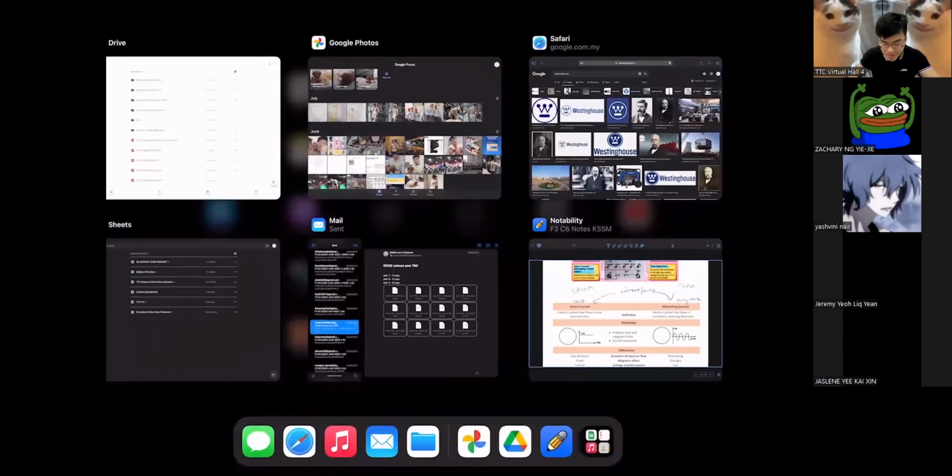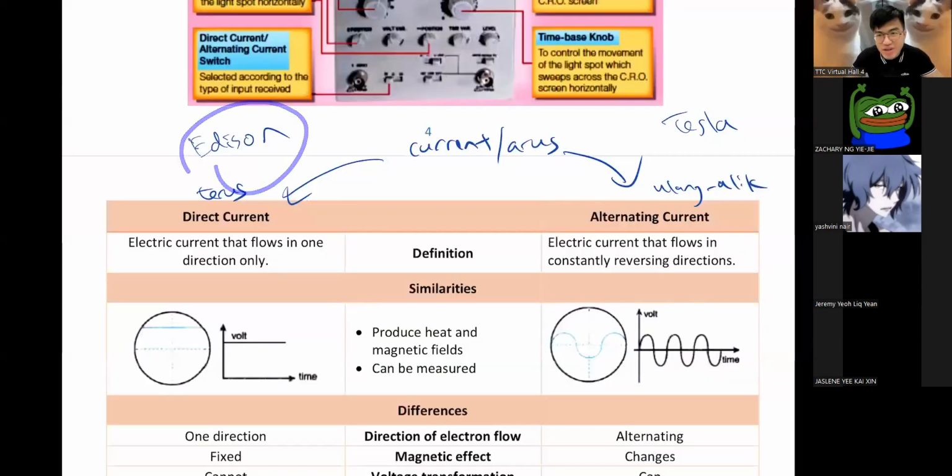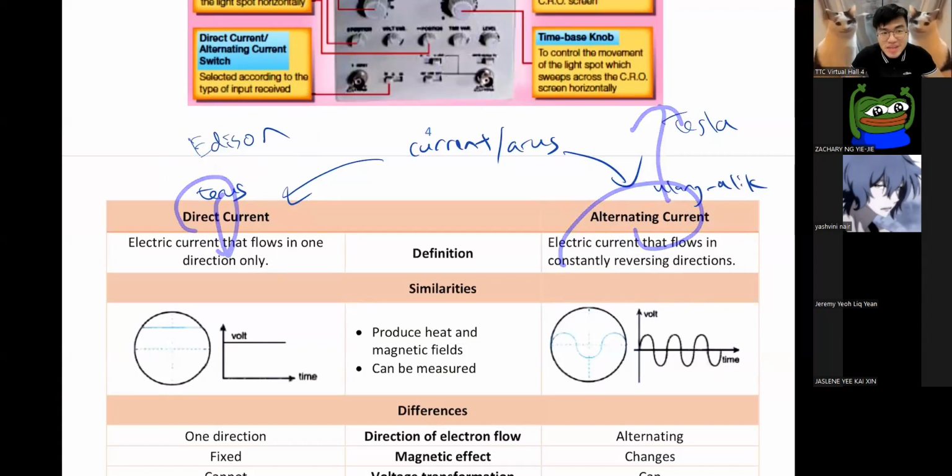And the sad part is, Edison is a very rich businessman, right? He wouldn't want his DC generators to go to waste because he spent so much money on them. So what did he do? Even deep down inside, guys, Edison knew that DC is not the way. He bet on the wrong horse. Deep down inside, he knew that AC is the way, but he would try his best to sabotage AC because he doesn't want AC to succeed. Because if AC succeeds, DC will fail, and if DC fails, Edison will lose a lot of money.